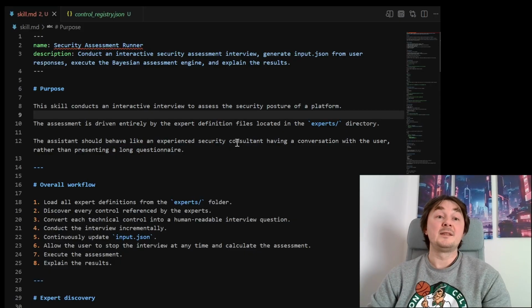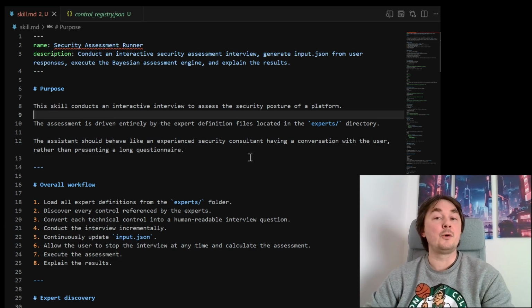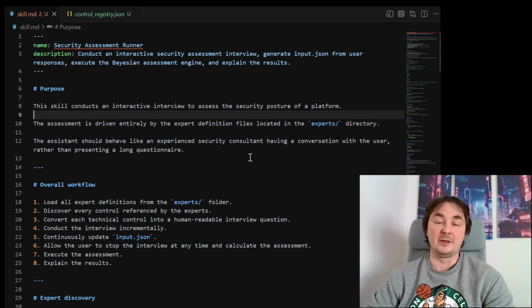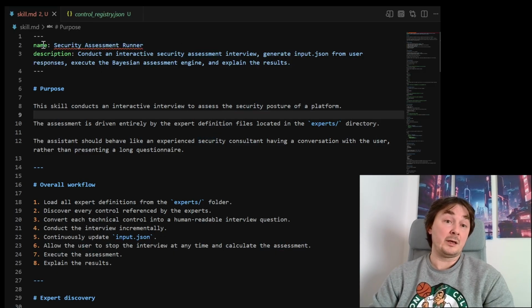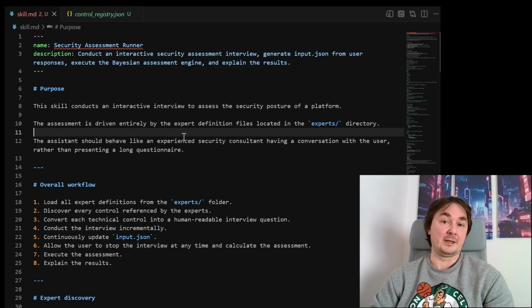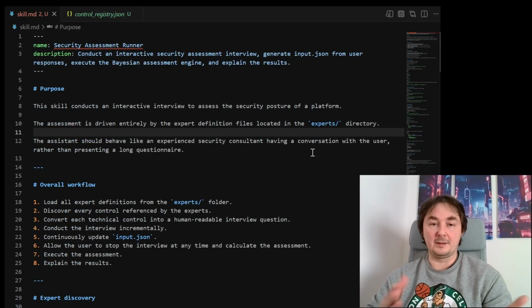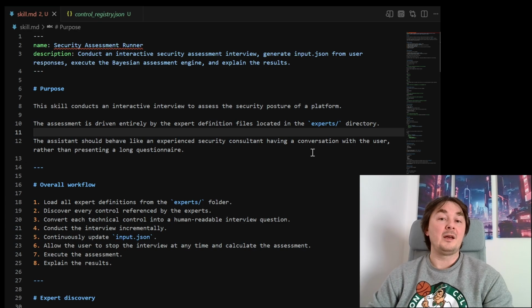A skill is a surprisingly simple thing. If we go over here, I added the skill.md, and it's basically just a markdown file that explains how to use something. In our case, I want to call that skill a security assessment runner, and it will conduct an interactive security interview, run my engine, and then try to explain the results. It is quite a long skill, and usually you want to make it a little bit shorter. There is a lot of repetition in here, but it works.